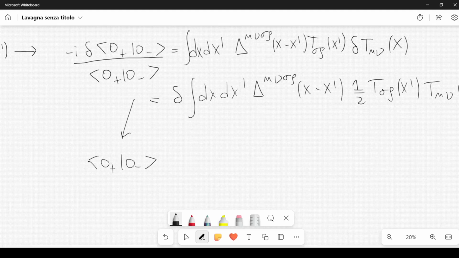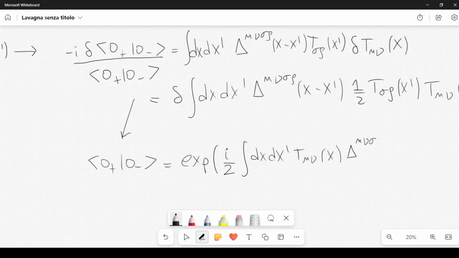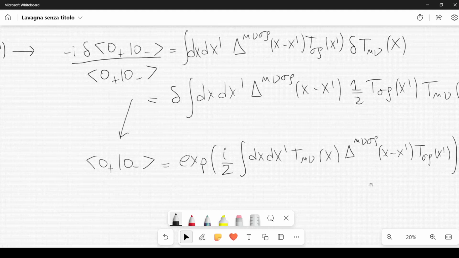So you get a logarithm, and if you exponentiate the logarithm, you get an exponential of I. So I have put this minus I on the right, so you get plus I. You also have a factor of 2 in the denominator, which comes from here. And then you have the integral dx prime t mu nu of x delta mu nu sigma rho of x minus x prime t sigma rho of x prime. And this is an expression that we get.